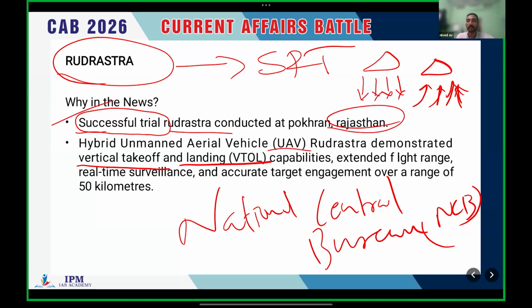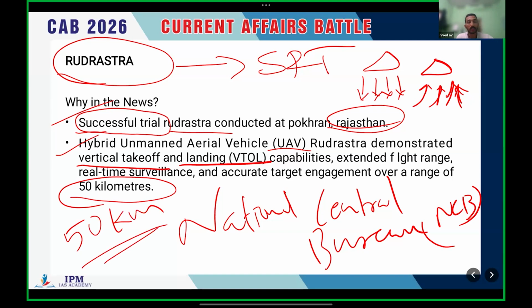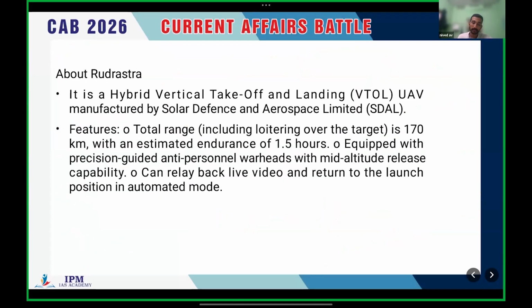It is for real-time surveillance, accurate target engagement, etc., over a range of 50 kilometers. Okay, 50 kilometers, this is very important. It's manufactured not by DRDO, but by Solar Defense and Aerospace Limited.